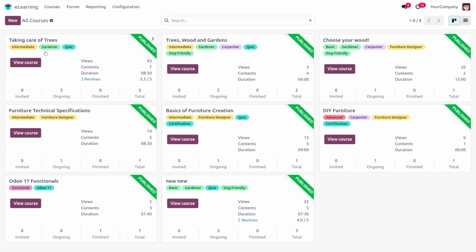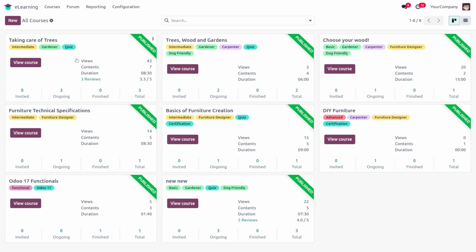Then we have the view course option, and before that there is a published ribbon for each course, which shows that all the courses shown here are published on the website. Next we have the view course option. To view this course, we can click the view course option.